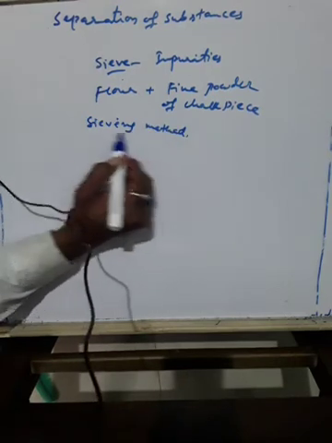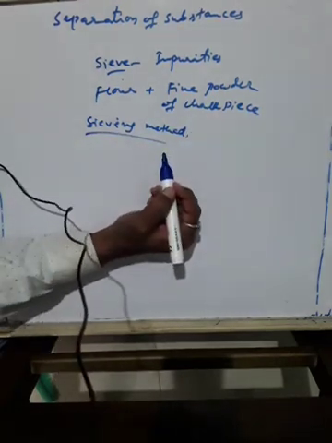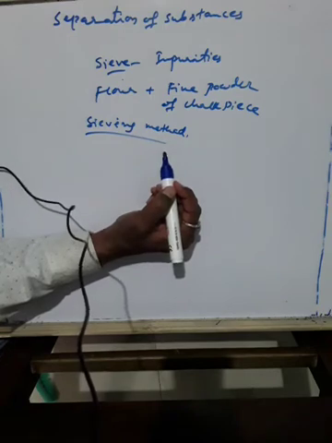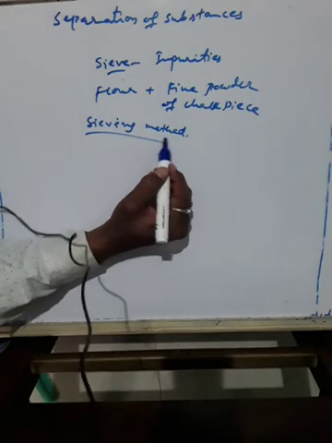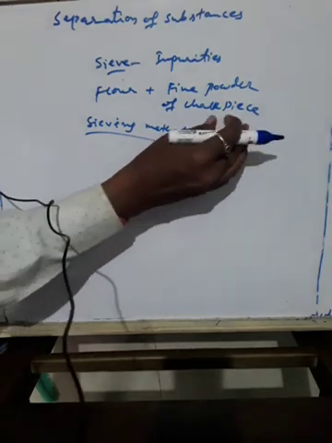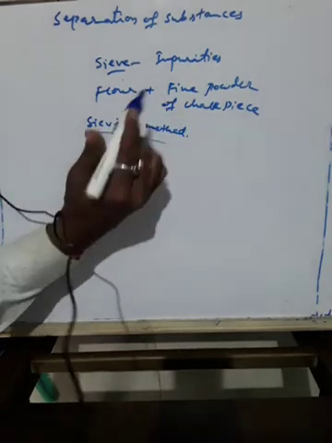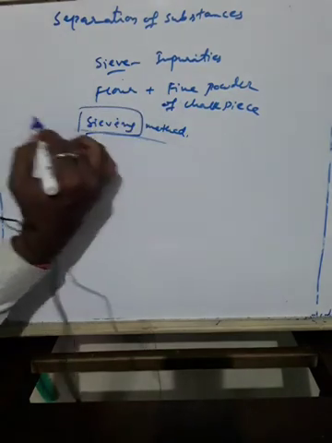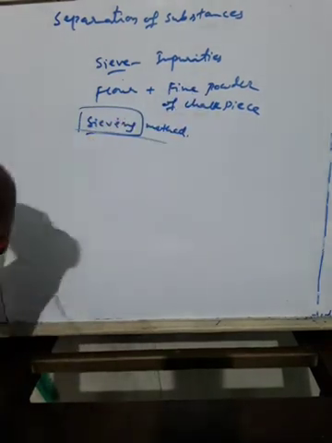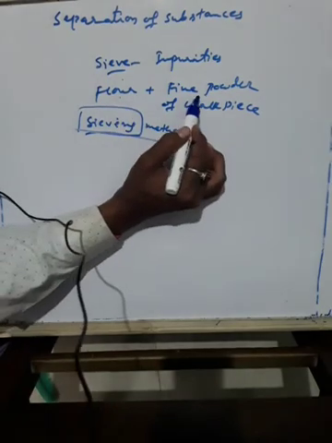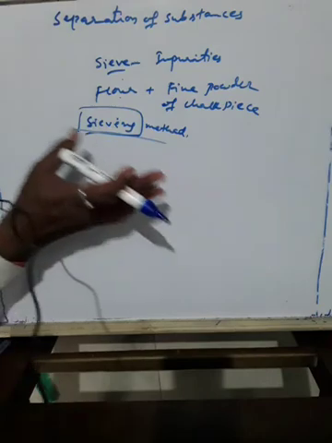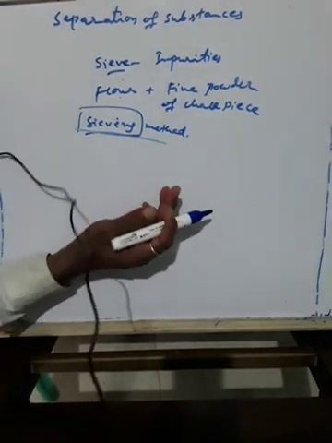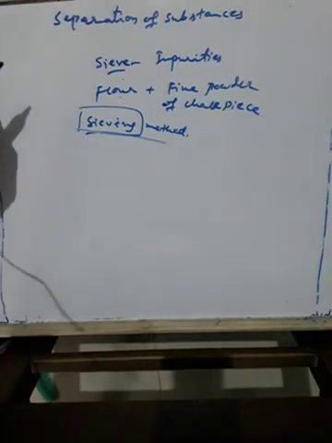So sieving is used when the components of a mixture are of different sizes. If the sizes of the components are different, then we use the sieving method. If the sizes are the same, we cannot. The size of flour and the size of chalk powder are the same, so due to that we cannot separate them. We have to go for other methods of separation. We will study them one by one.